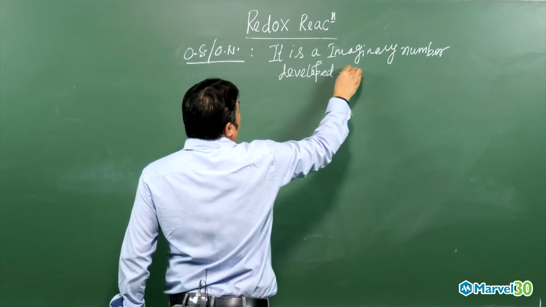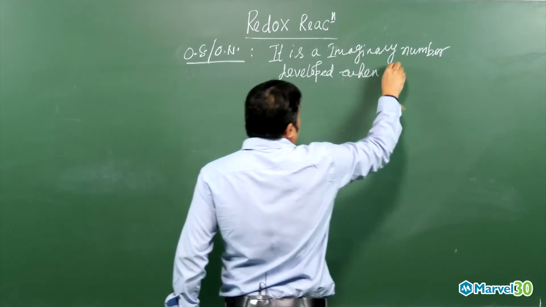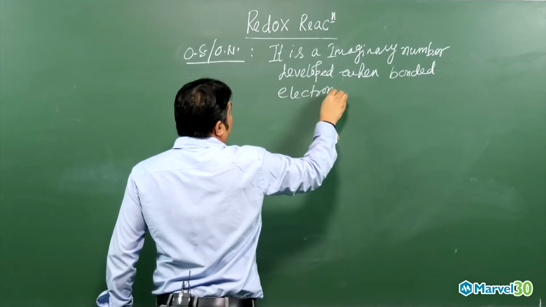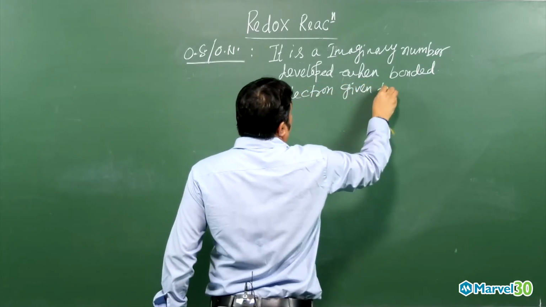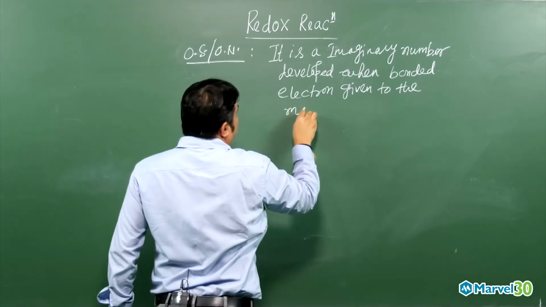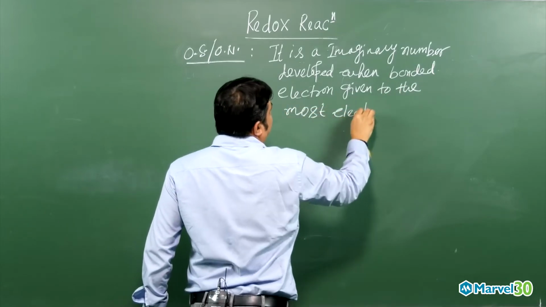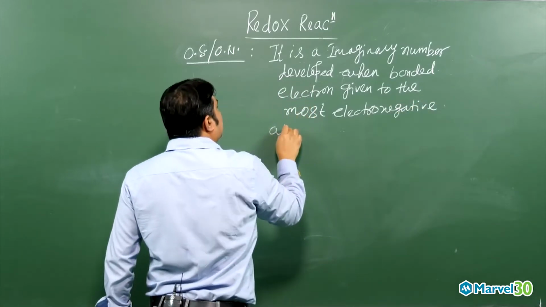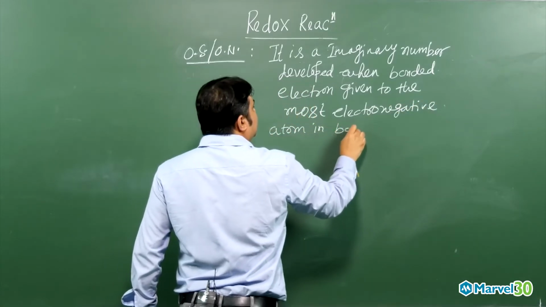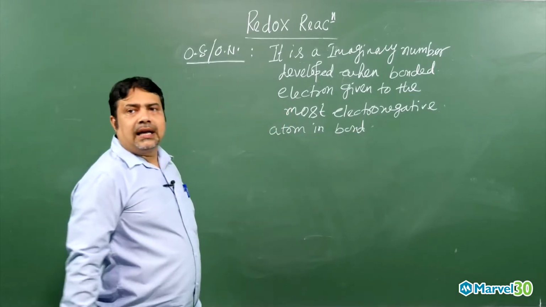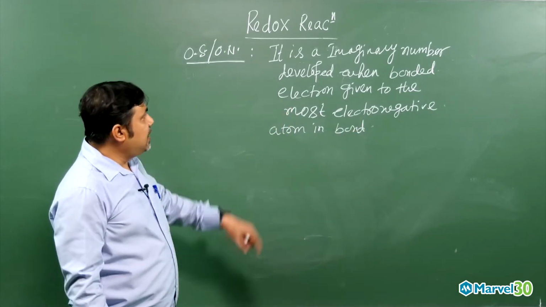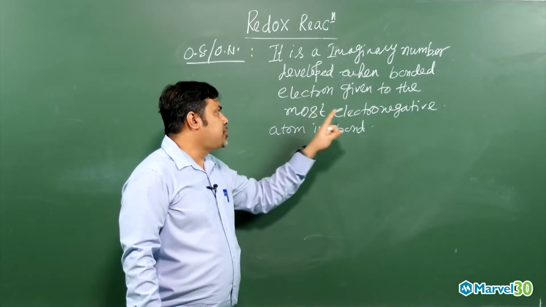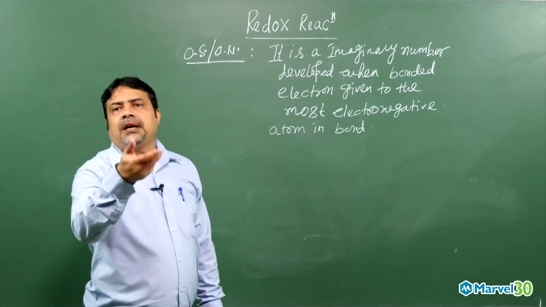It is an imaginary number developed when the bonded electrons are given to the most electronegative atom in a bond. So that is why it is called an oxidation state. It is an imaginary number developed when the bonded electrons are given to the most electronegative atom in a bond. That is nothing but an oxidation state.